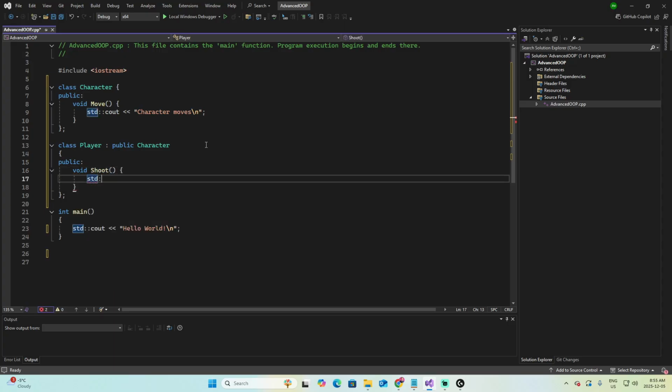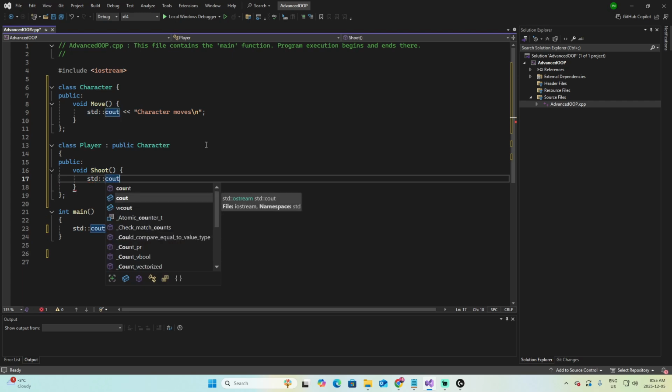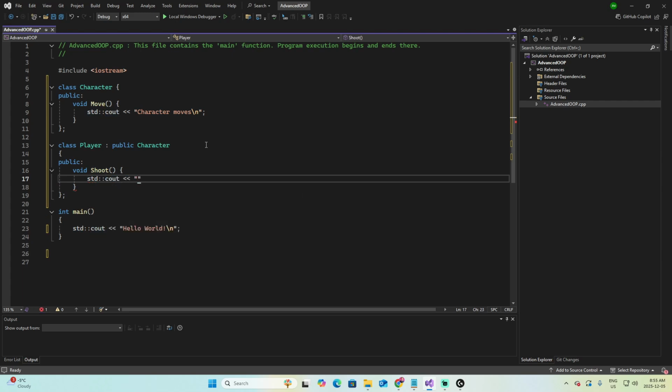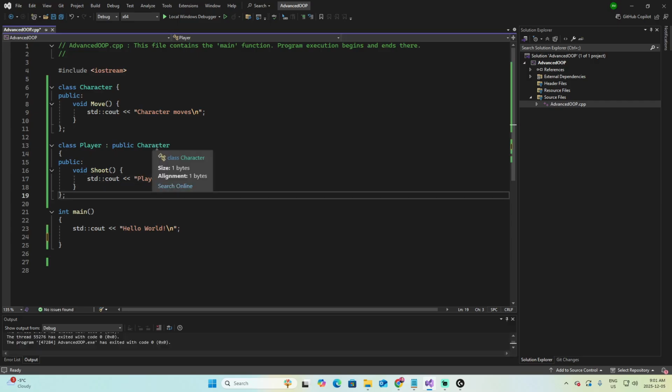And of course I can do std::cout, and let's say "player shoots". The Player class, because it's a child of the Character class, can add an extra method. You can see that we do not define the move method inside the Player, but we can use it every time because Player is of the type Character.